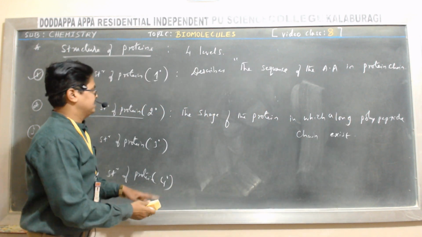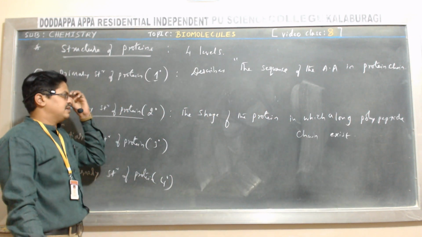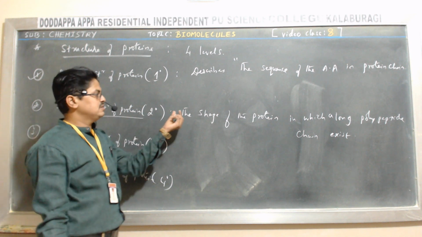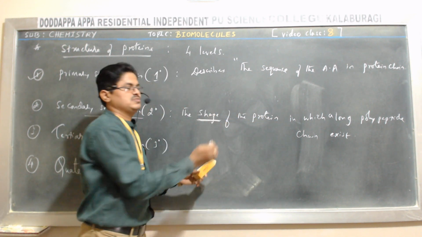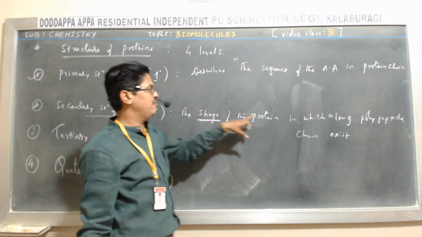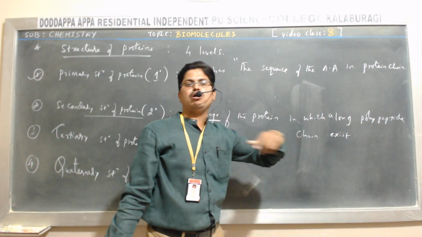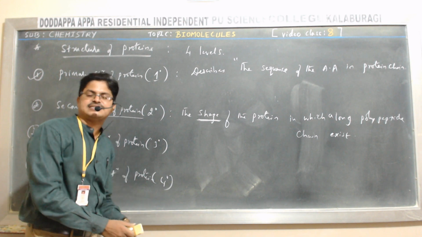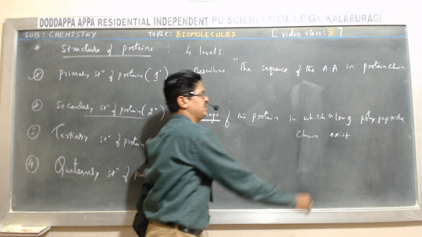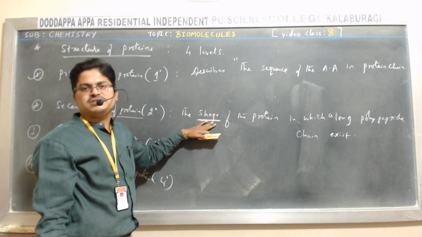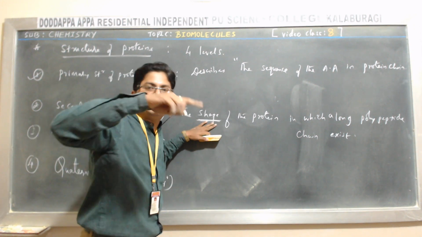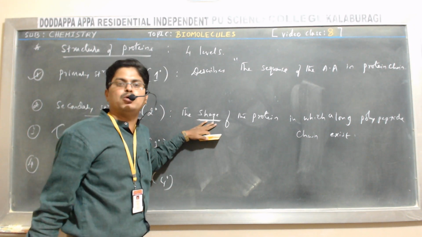So what does the secondary structure of protein describe? The secondary structure of the protein describes the shape of the protein. It focuses on the shape of the protein in which a long polypeptide chain exists. Means especially it focuses on the local folding of the polypeptide backbone.